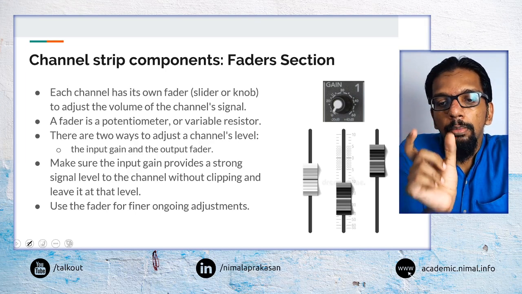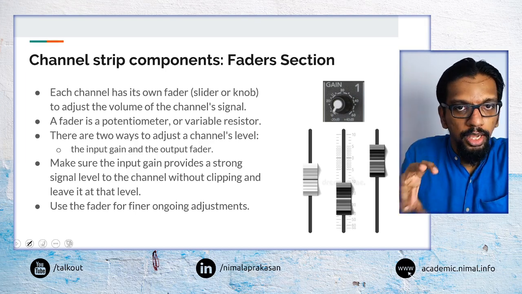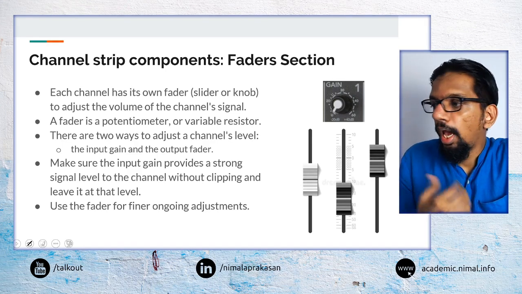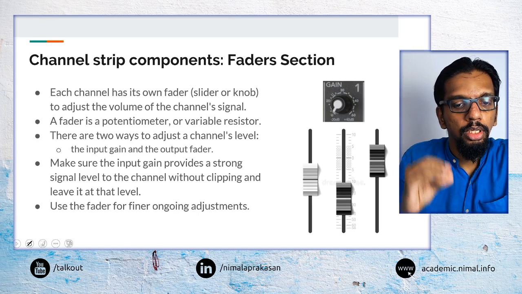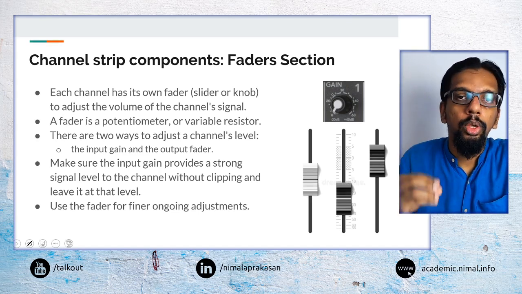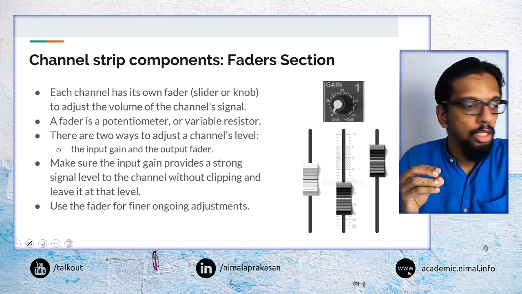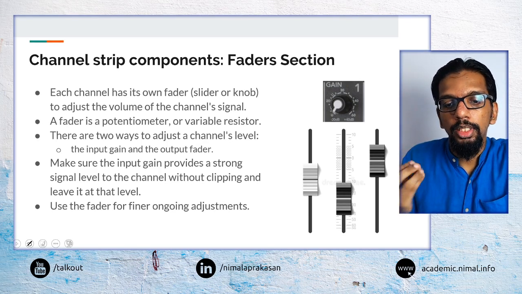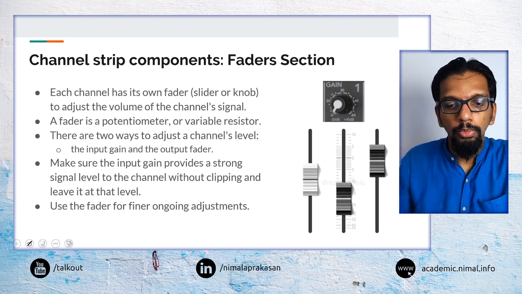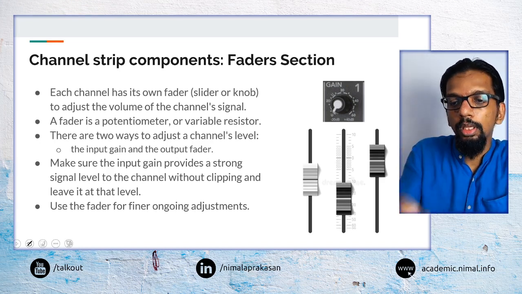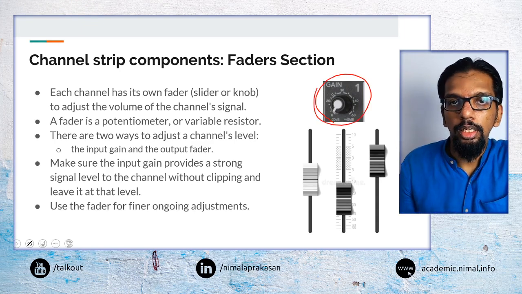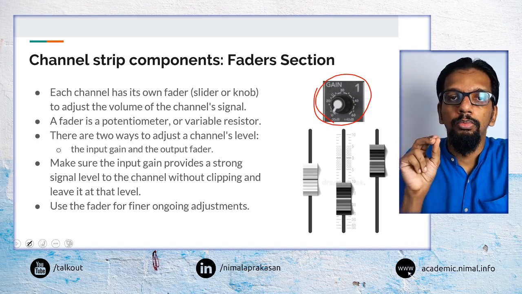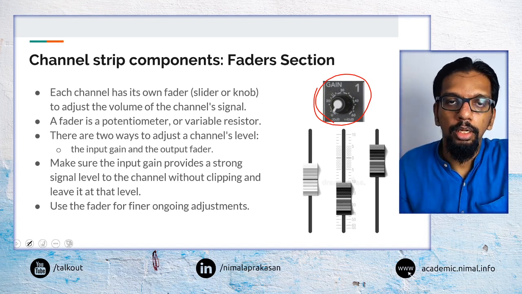Then the other main component that will be there is the fader section. Normally faders can be either slides or knobs, and they will be there to control the volume level that is going out from a particular channel. How we would normally set up the volume level for a particular channel is, you would initially set the gain level appropriately to have a good sound level from a channel.